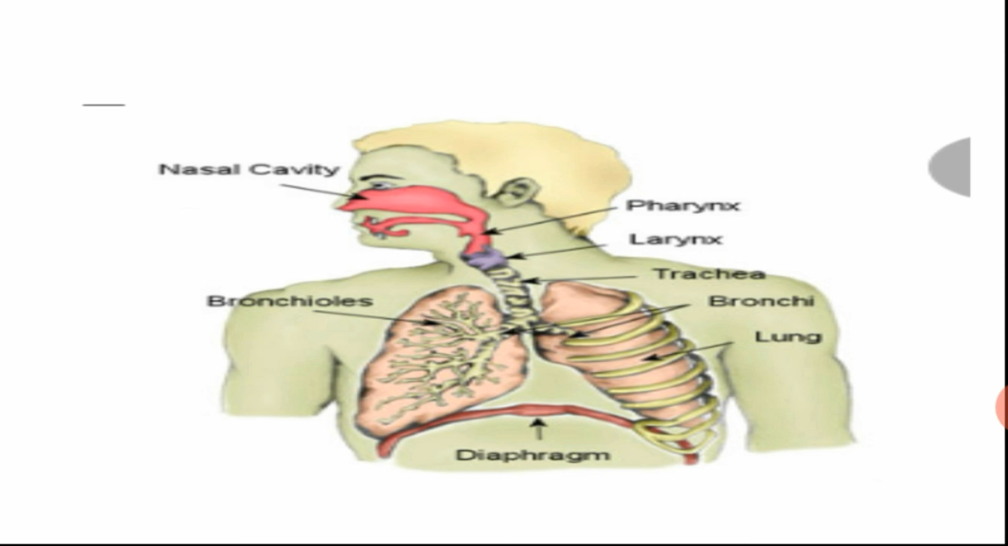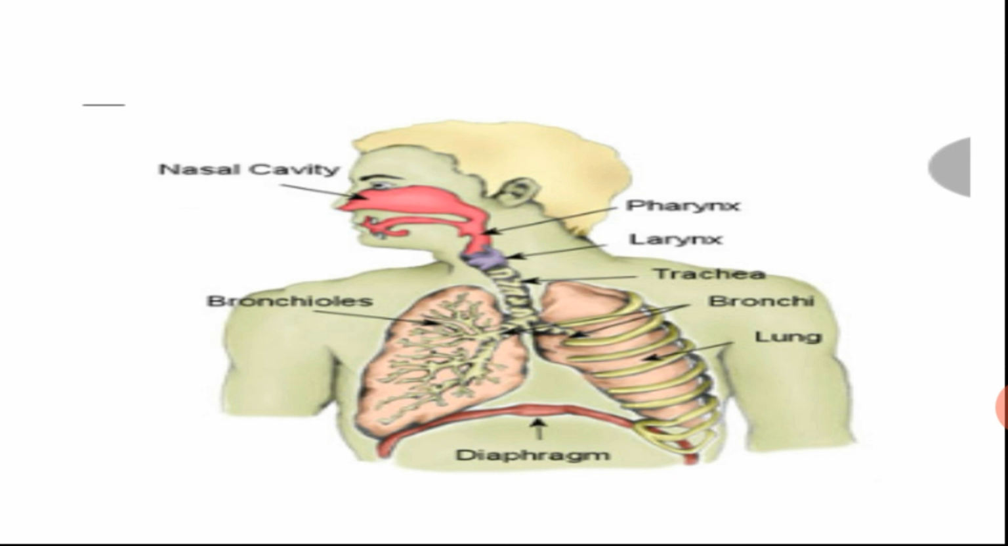From the nose the air enters the pharynx. The lower part of the pharynx leads to the larynx or the voice box. From the larynx the air enters the trachea or the windpipe. You can see in the diagram pharynx, larynx, trachea. Larynx is also known as the voice box.